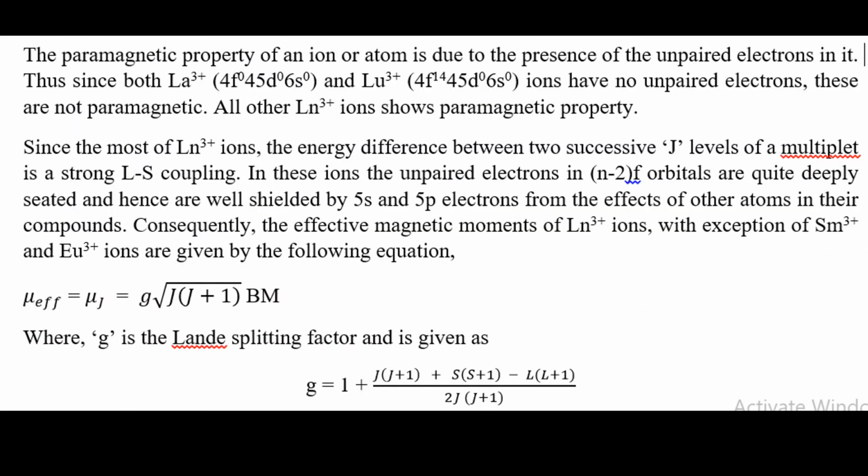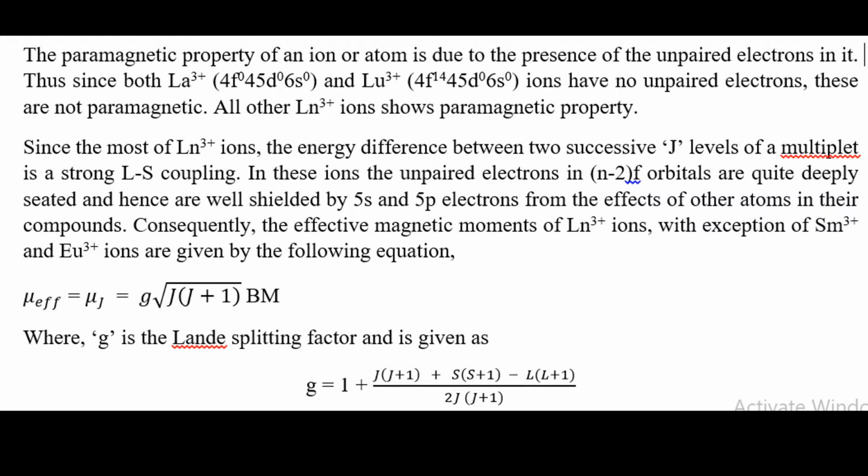The magnetic property of ions or atoms is due to the presence of unpaired electrons in them. Here we mainly calculate the magnetic properties of lanthanide 3+ ions. Firstly, we introduce lanthanide 3+, whose electronic configuration is 4f0 5d0 6s0.